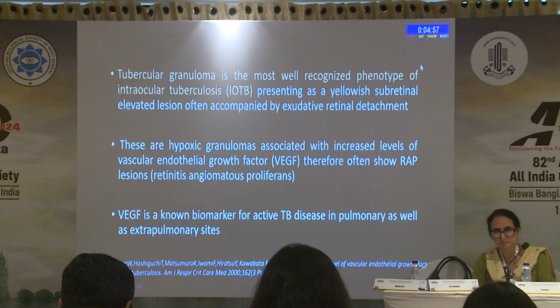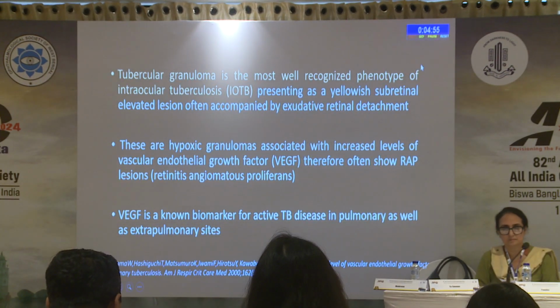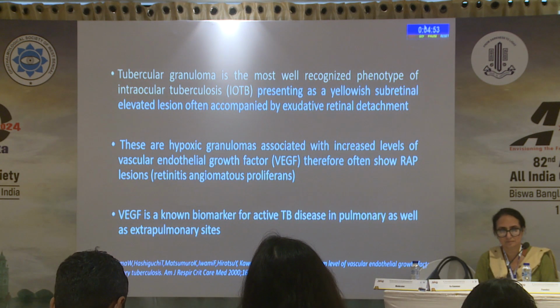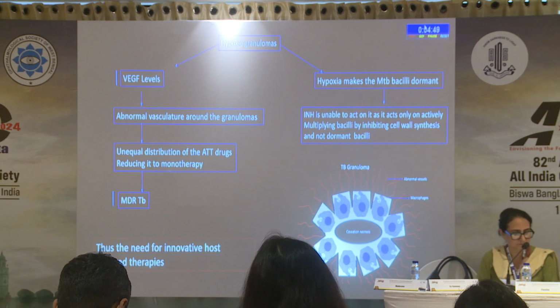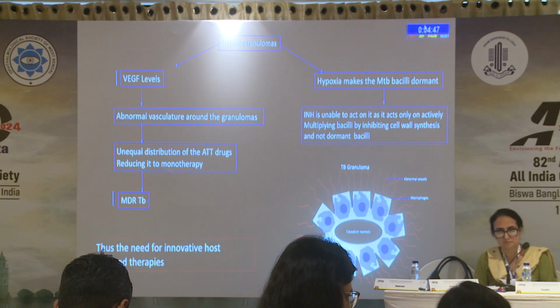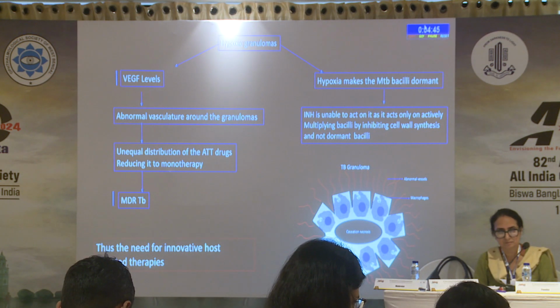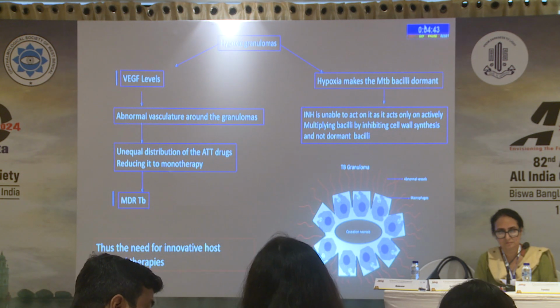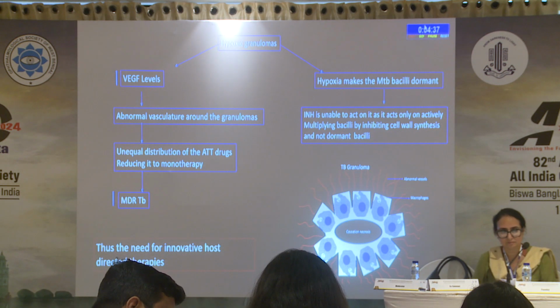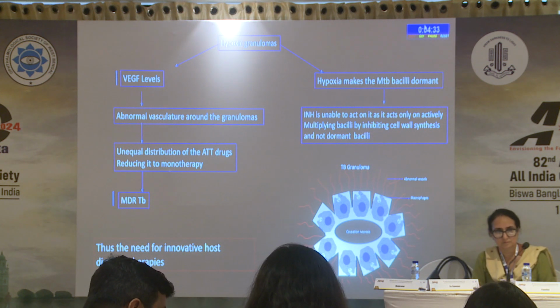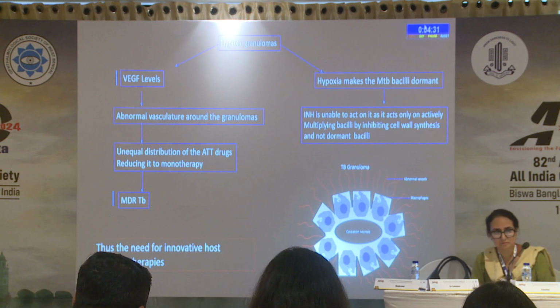So tubercular granulomas is the most well-recognized phenotype of intraocular tuberculosis. These are hypoxic granulomas with very high VEGF levels, leading to abnormal vasculature around these granulomas, and leading to an unequal distribution of the ATT drugs, thereby reducing it to a monotherapy and causing the risk of multi-drug resistant TB.